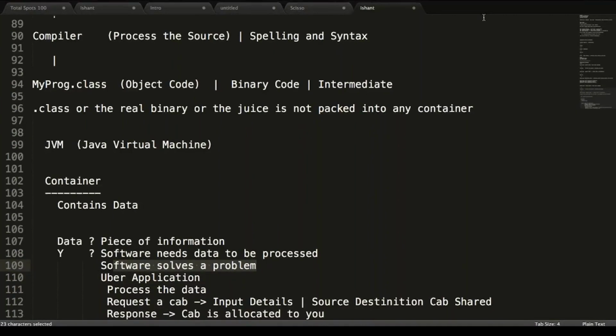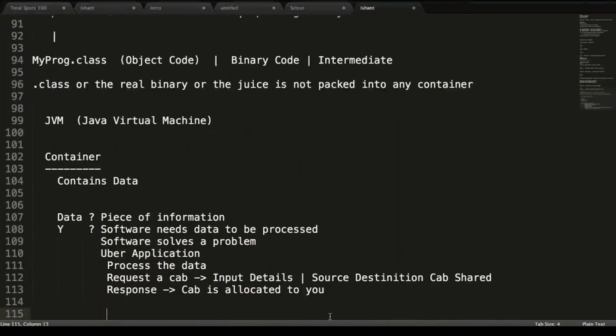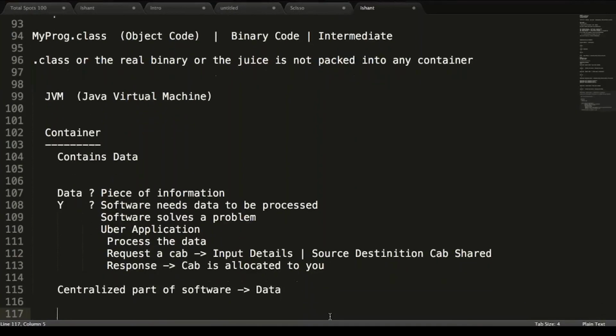This is one of the prime important roles of your software, that it is going to come up with something known as data. It means that the most important and centralized part of software, around which the whole software is going to work, is data. Data can be contained in a container.